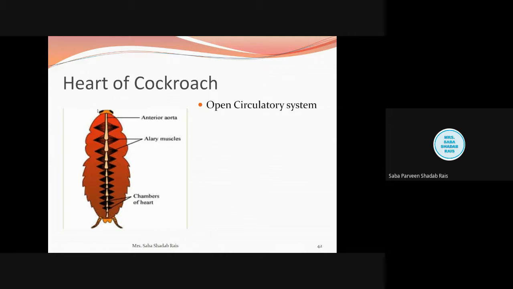But in earlier times there was no such thing. People used to go to the water body and take the water directly. Here they don't have such a system. So whatever is required, the circulatory fluid or nutrients, is directly embedded or bathing inside the blood. Understood?